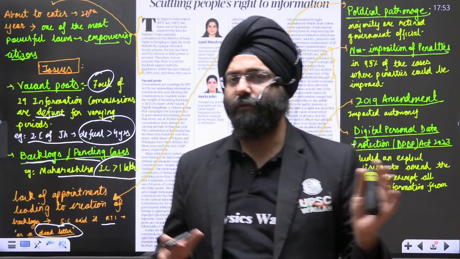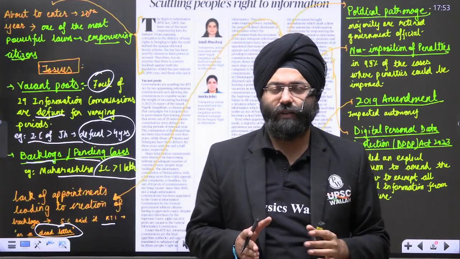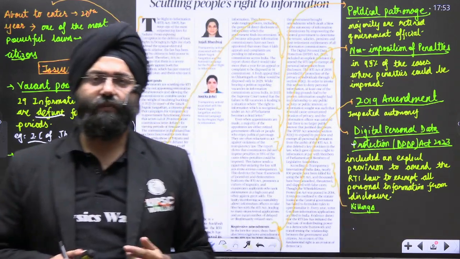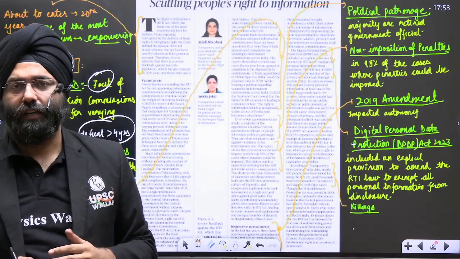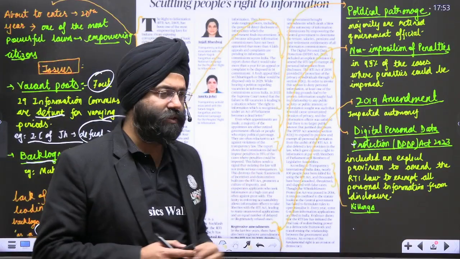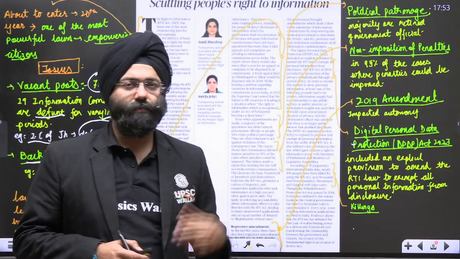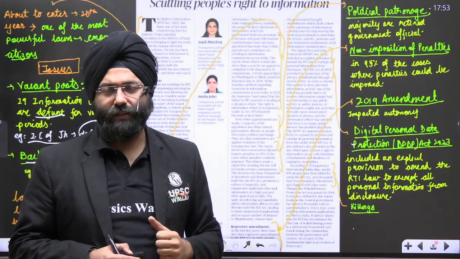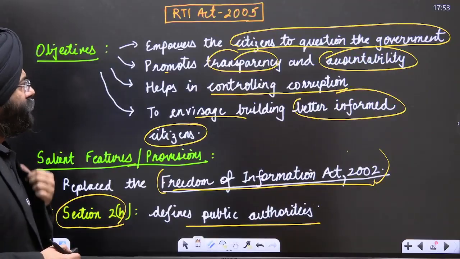So after a few years, let us say after 3 years or 5 years, only then can a person be appointed in any commission. These have been suggestions given by the administrative reform commissions also. They should be implemented. So these are certain dimensions which can be dealt with, and the powerful nature of RTI can be maintained. Okay, let's move ahead.